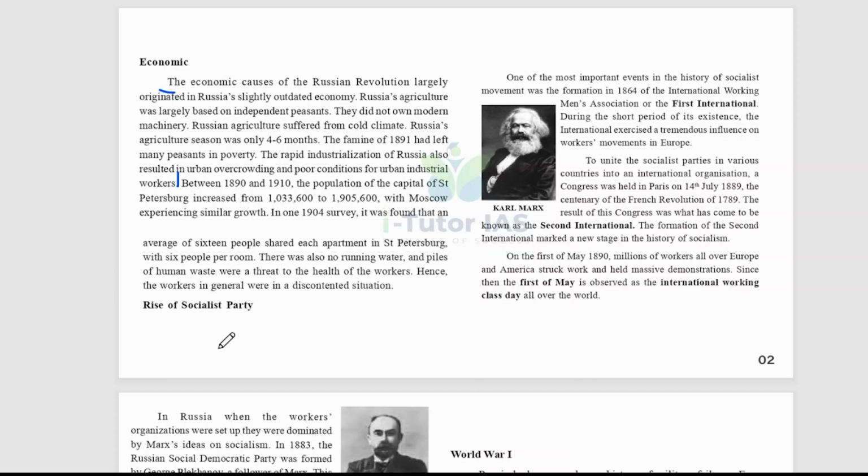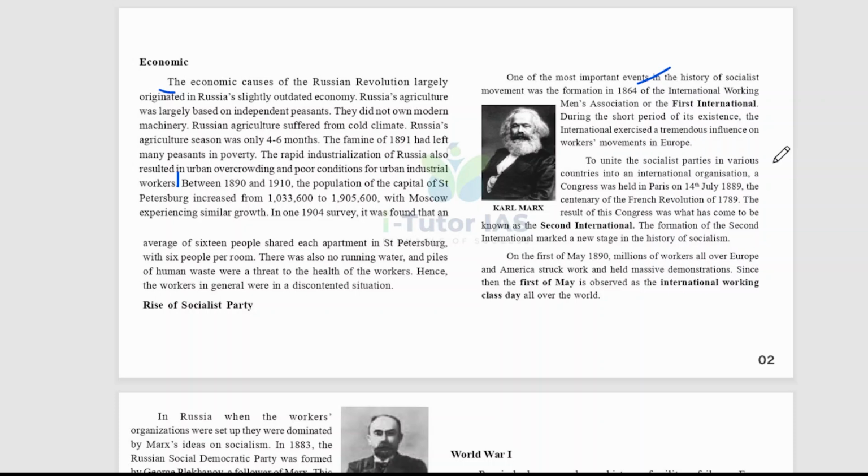And the rise of the socialist party: one of the most important events in the history of the socialist movement was the formation in 1864 of the International Working Men's Association, or the First International. During the short period of its existence, the International exercised a tremendous influence on the workers' movement in Europe. So this is a picture of Karl Marx. Karl Marx played an important role in uniting the socialist parties in various countries into the international organization.